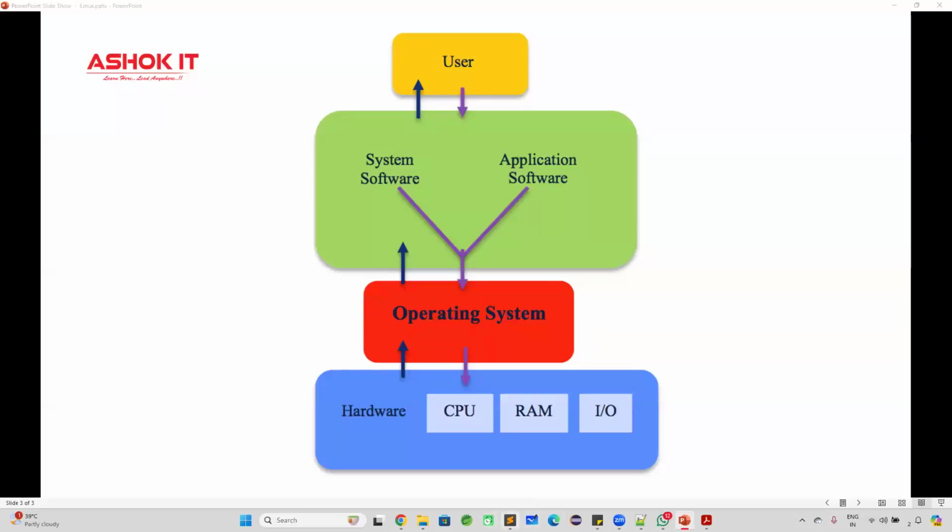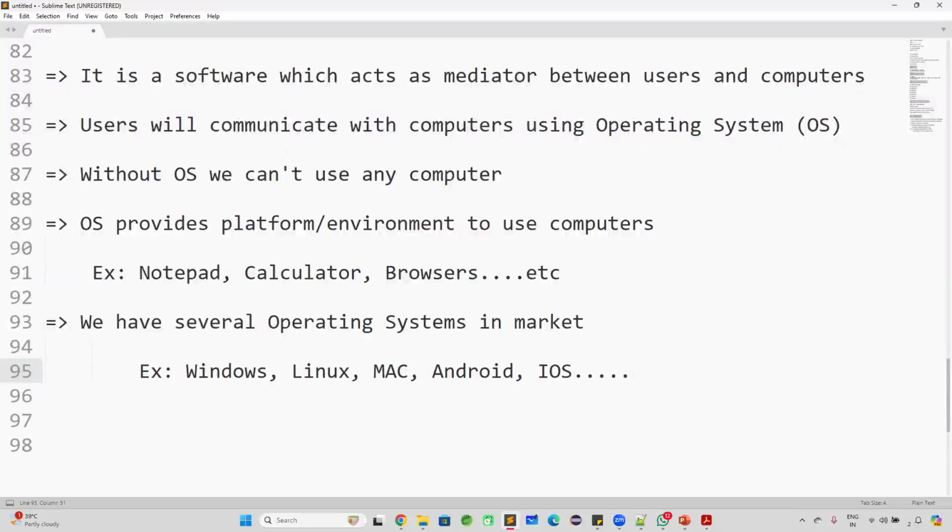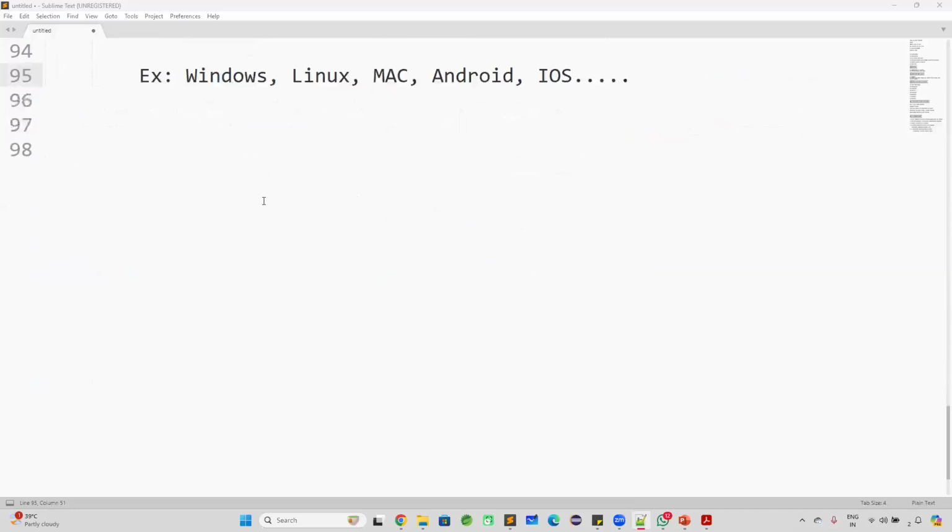Okay. Now, there are several operating systems available in the market. One of the famous operating systems, or I can say the favorite operating system for students, for the people who are doing studies, is Windows. But for the people who are working in the industry, Windows is not the favorite. For them, Linux is the favorite operating system. If you are not doing any job in IT, then Windows is your favorite operating system. But if you are doing a job in the IT sector, then you will love the Linux operating system.